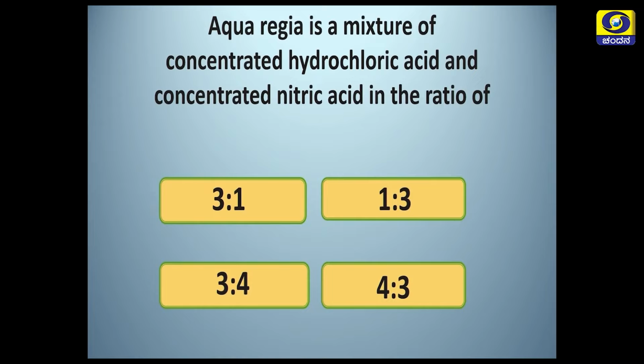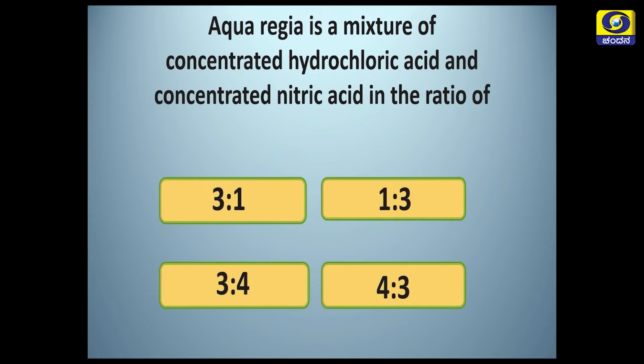What do you think it is? Now, let us see which is the correct answer. Yes, it is 3:1, 3 parts concentrated hydrochloric acid and 1 part of concentrated nitric acid is the mixture of aqua regia.